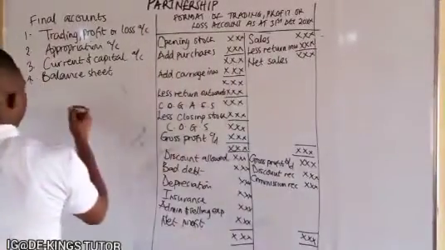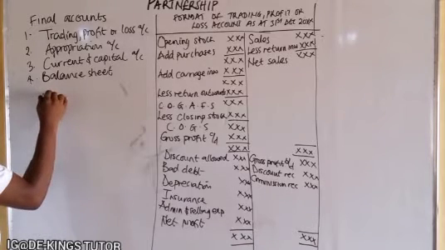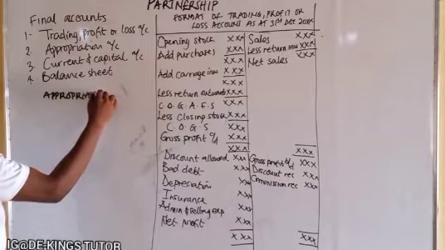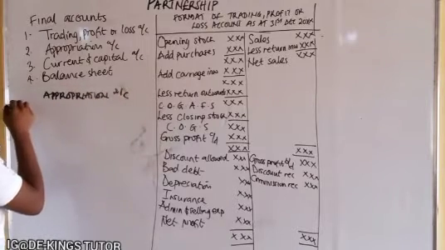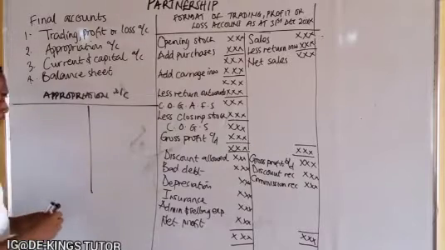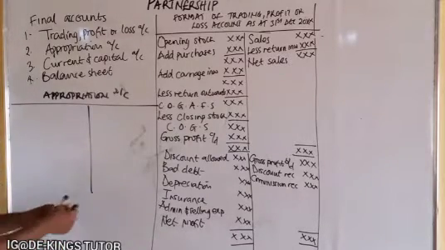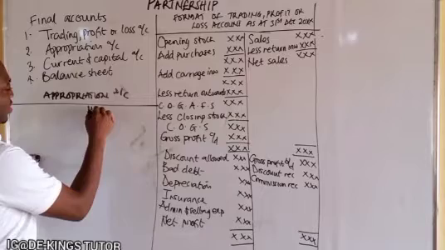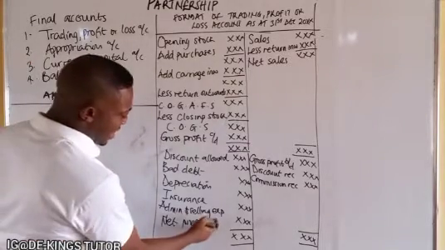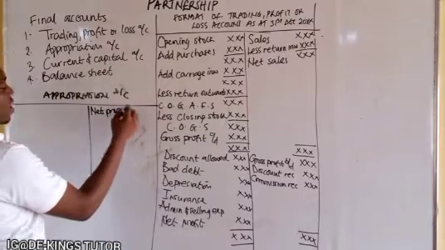So if we have the appropriation account, we can have our net profit. This net profit that is here now is brought down here.